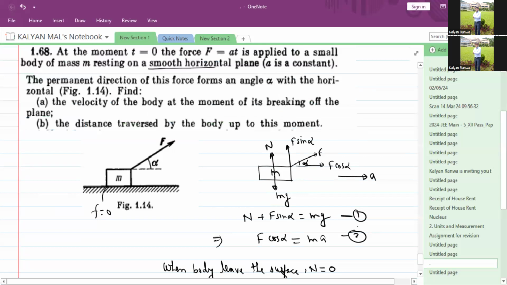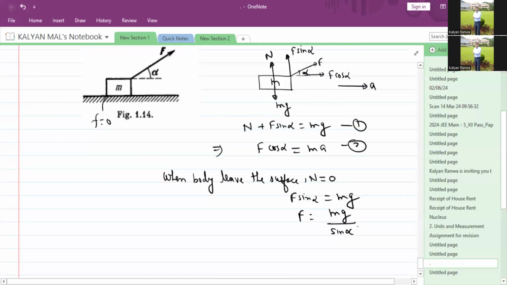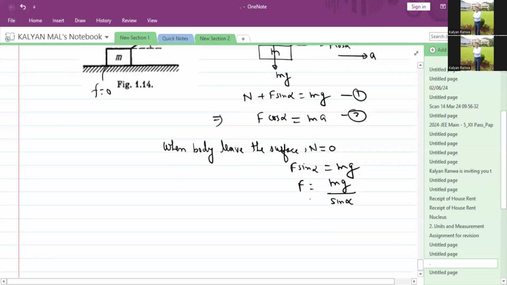Now, the velocity of the body at the moment of its breaking off. What will be the time when it breaks off? Here F is not a constant, F is a variable, equal to a t. So a t equals mg divided by sine alpha, and the time t equals t naught, the breaking time, equals mg upon a sine alpha.